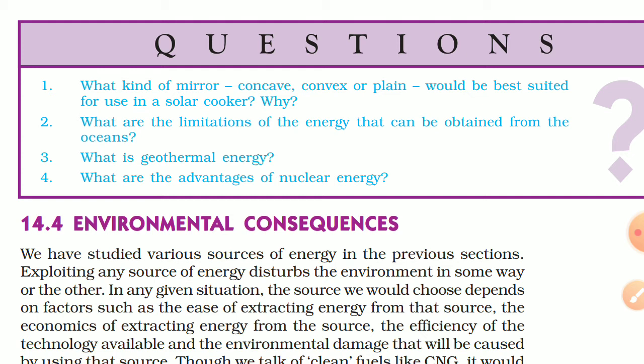Fourth question, what are the advantages of nuclear energy? It provides a very good amount of energy compared to conventional sources. For example, nuclear fission of an atom of uranium produces 10 million times the energy produced by the combustion of an atom of carbon from coal. And compared to the space required to harness hydro energy, thermal energy, etc., very little space is required to harness nuclear energy.